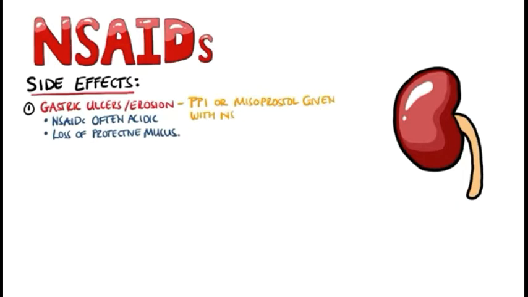The third effect is antipyretic, and the reason is it inhibits the synthesis of prostaglandins, and it reduces the body temperature by blocking the response to pyrogen.